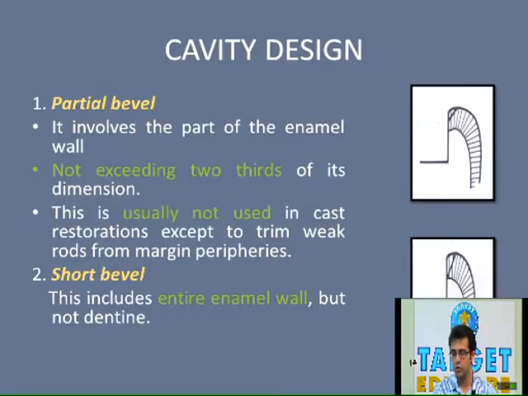Bevel, as you can see on the figure to its right, involves only a part of enamel. It does not exceed 2/3 dimension of the enamel thickness, and this is usually not used in cast restoration. The function of partial bevel is to trim the unsupported enamel rods if they are present in some of the area. So the main purpose of partial bevel is to trim the unsupported enamel rod from the marginal periphery. So it basically contributes to the resistance form.